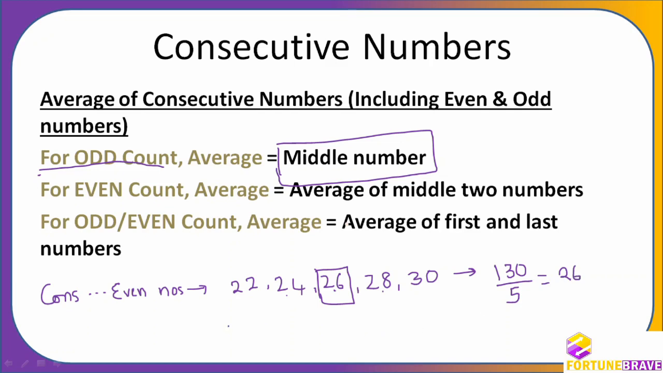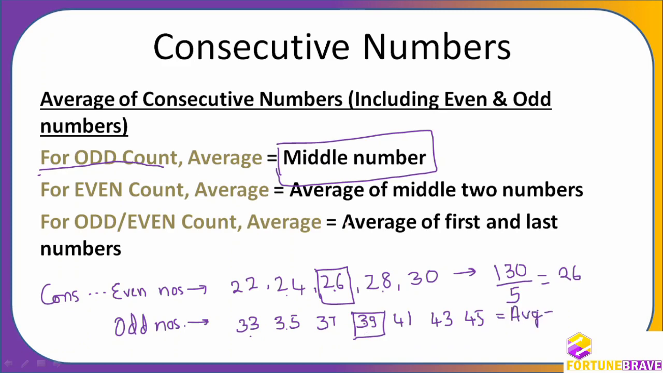So this works for even numbers, and odd numbers are different from odd count. Odd count is different. Let's take some more numbers: 33, 35, 37, 39, 41, 43, 45. How many numbers are there? 1, 2, 3, 4, 5, 6, 7. 7 numbers. Which is the middle one? The middle one is 39, with 3 on each side. So this is the middle number, and this is the average. The average of these consecutive numbers is 39. If you want, you can check it.